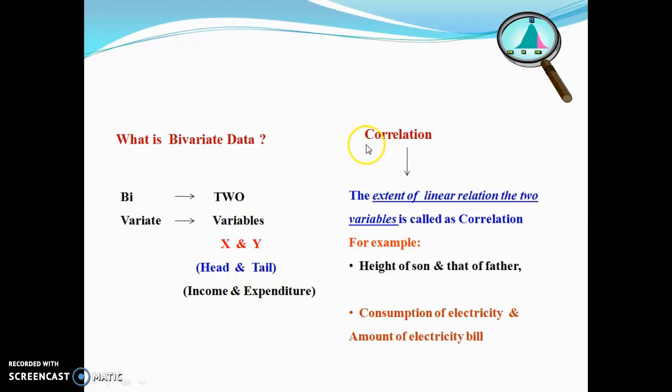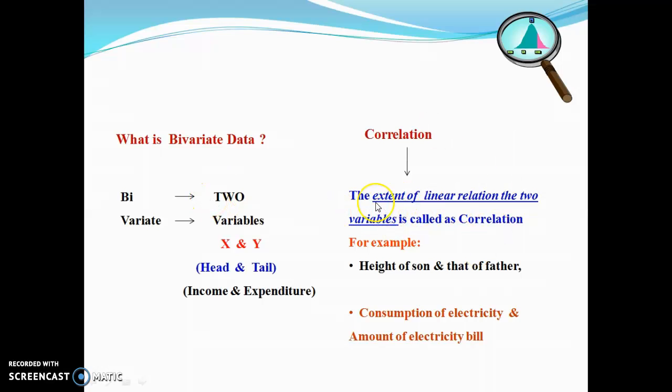Okay, students. Now we come to the correlation. The exact definition: the extent of linear relation between two variables is called correlation.